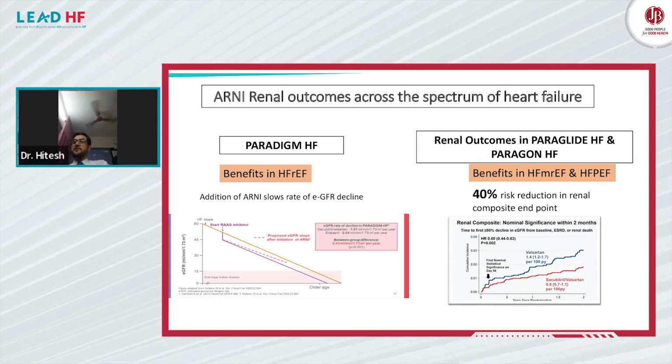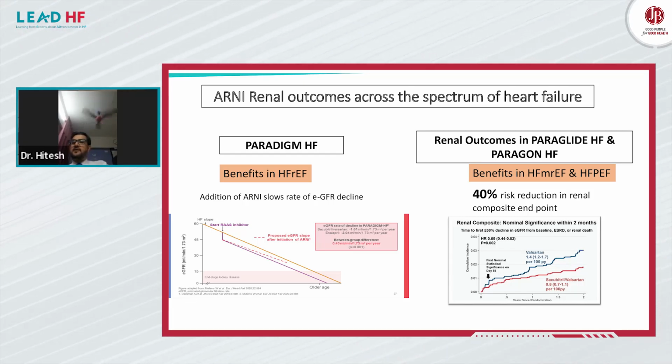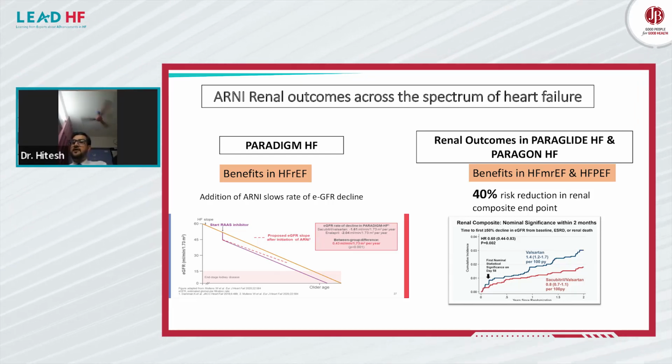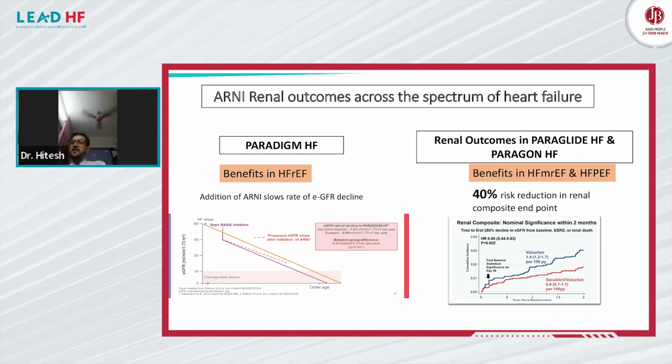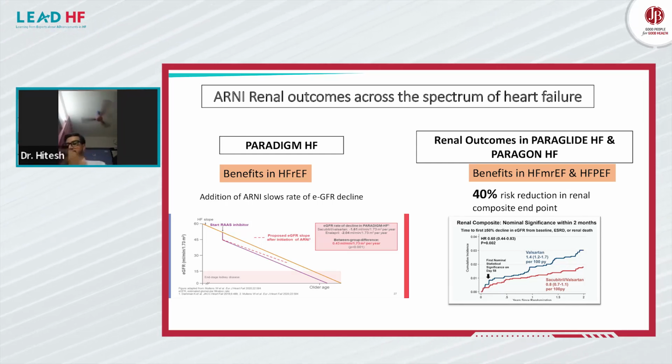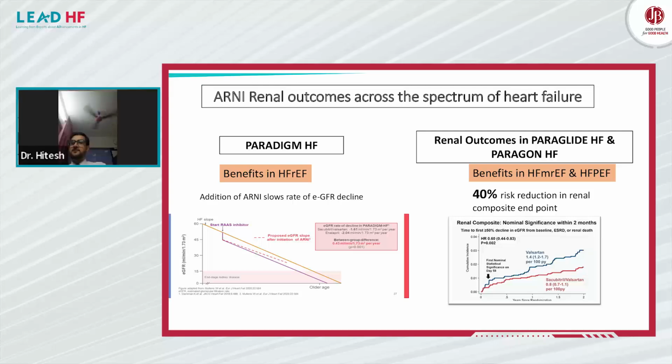Now the renal outcomes across the spectrum of heart failure: PARADIGM-HF trial shows benefits in heart failure with reduced ejection fraction, and renal outcomes in PARAGLIDE heart failure and PARAGON-HF show benefits in heart failure with mid-range ejection fraction and preserved ejection fraction, and there is a 40% risk reduction in the renal composite endpoint.